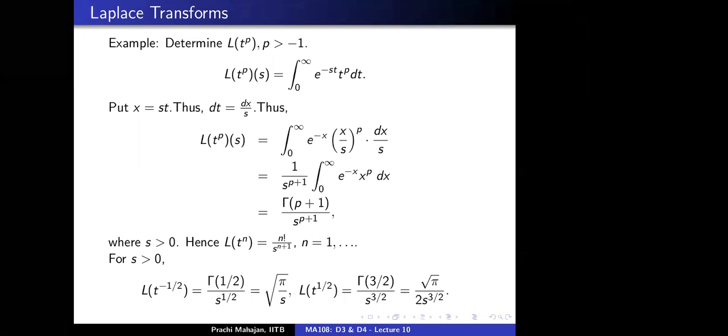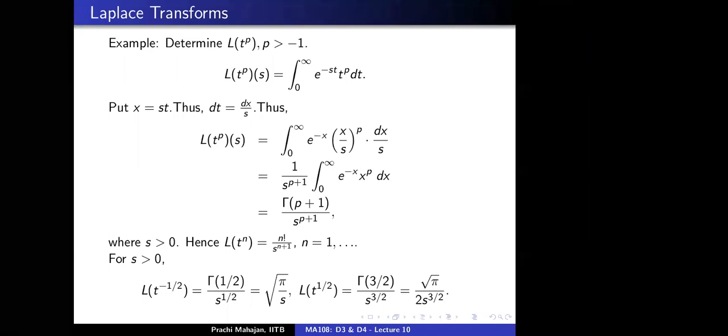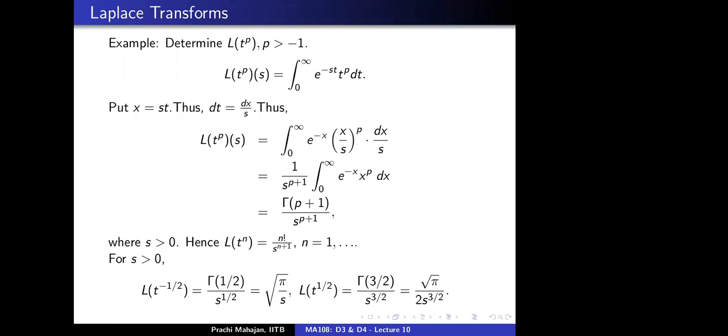Ma'am, we write gamma of y plus 1 is equal to y times gamma of y, right? In this case, while writing the integral 0 to infinity e to the power minus x, x to the power p, we are calling that the gamma function. So we should write gamma of y plus 1 upon y, so where is that y here?